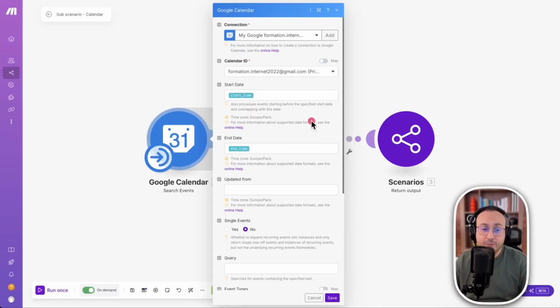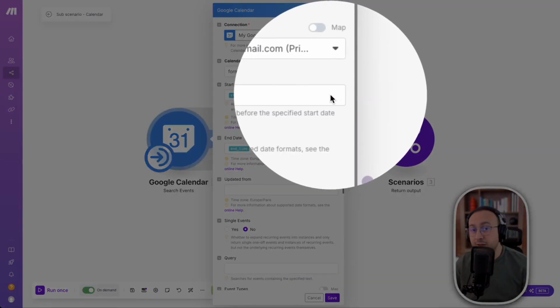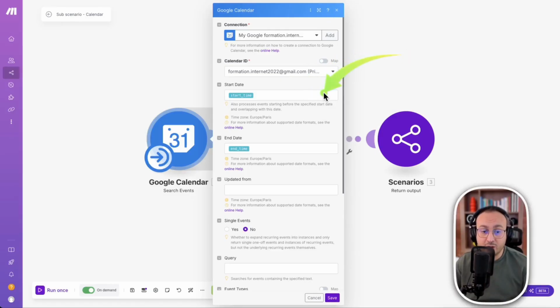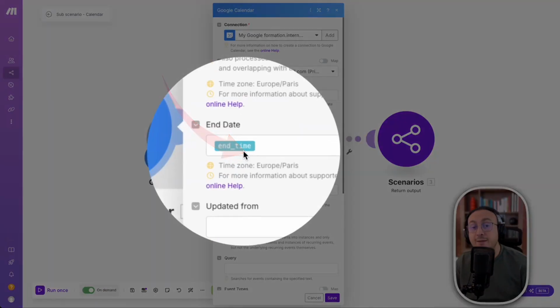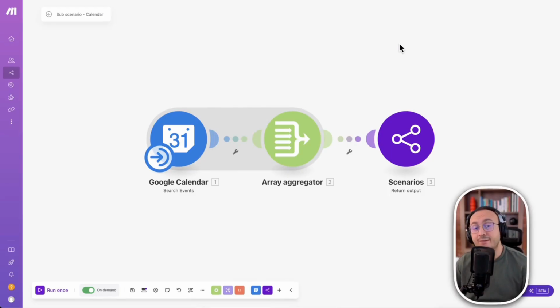However, I hope that one day Make will add a little button here and define it through artificial intelligence or by the agent. And so, as a result, the agent will take care of this field itself and handle this field by declaring the variables itself. So that's also a little advantage, let's say, on n8n that I don't find on Make, but it's simply a small detail that's not very complicated to do. But still, it's a convenience that I find on n8n.